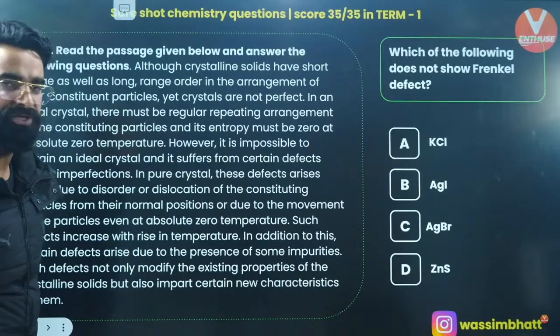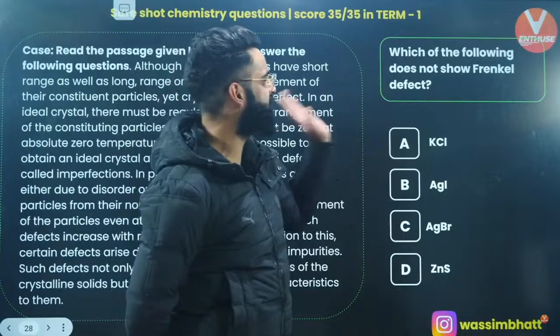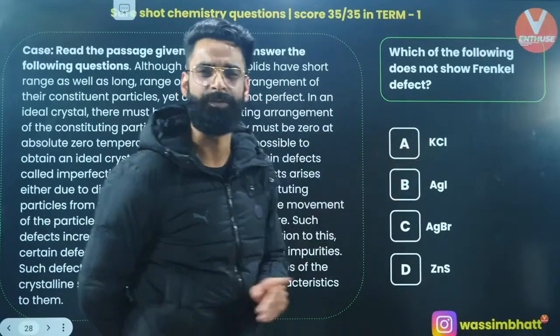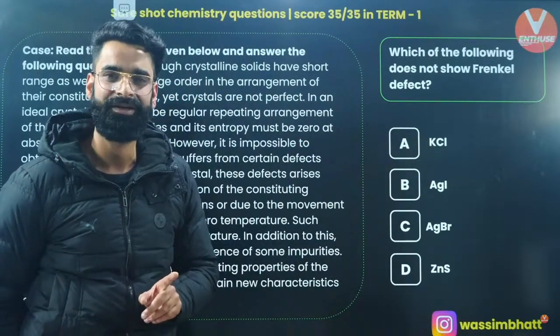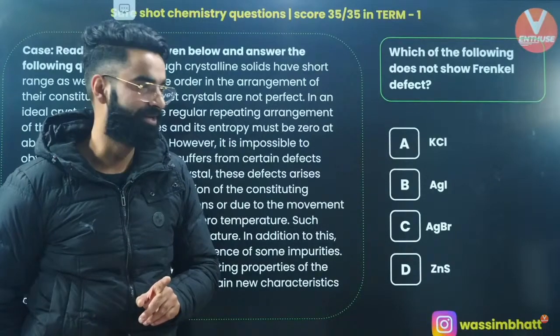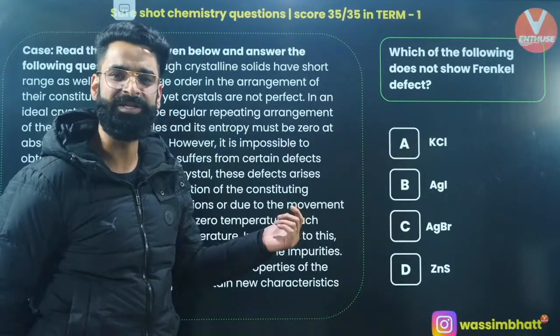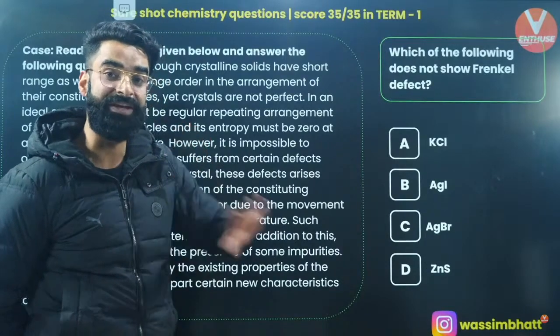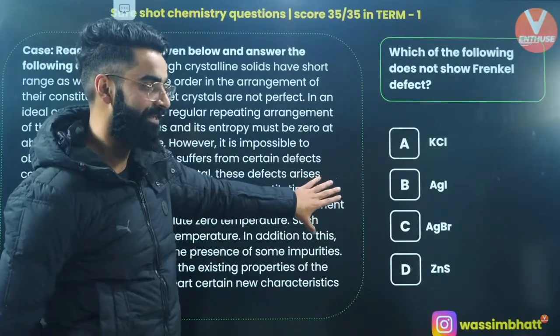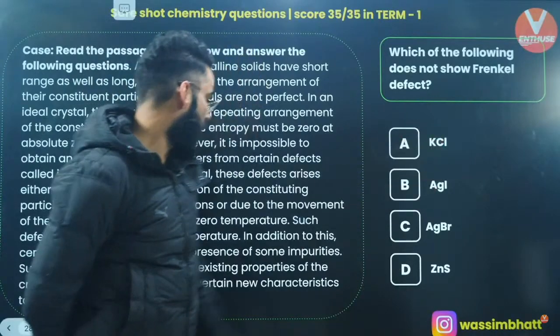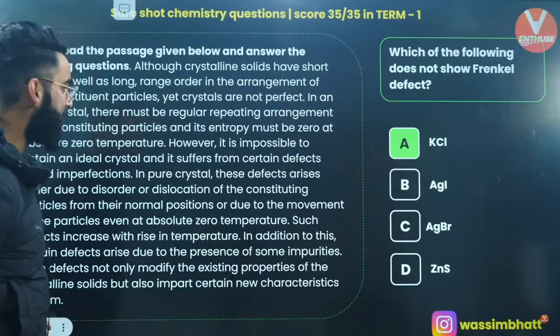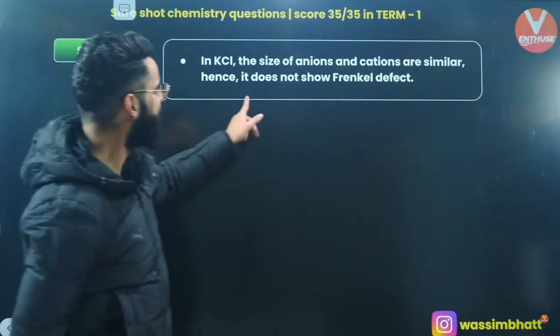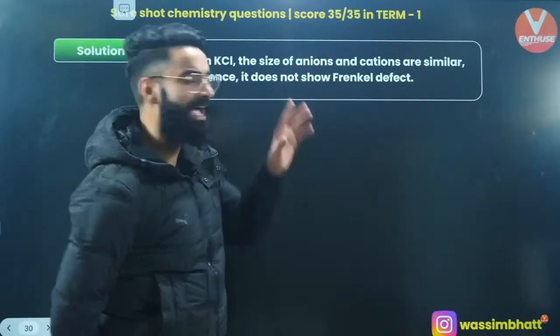Well, people are coming with option A, and absolutely all are right. Which of the following does not show Frenkel defect? It's going to be KCl, which does not show Frenkel defect, right? The reason I told you a few minutes back, which compounds show the Frenkel defect and which compounds show the Schottky defect. So it's absolutely going to be option A. In KCl, the size of anion and cation are similar.